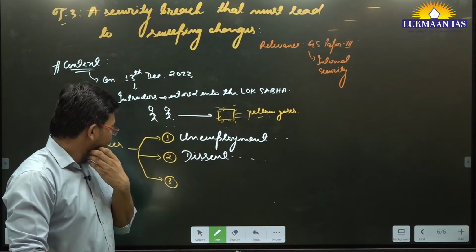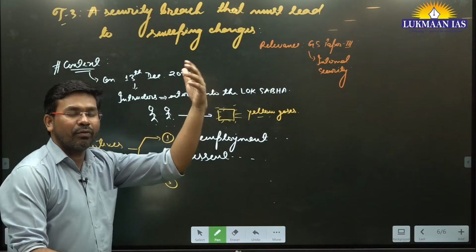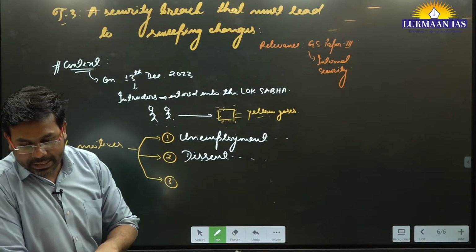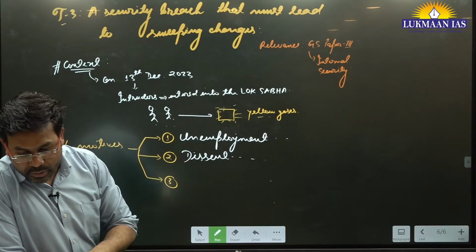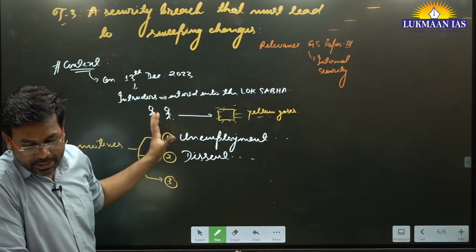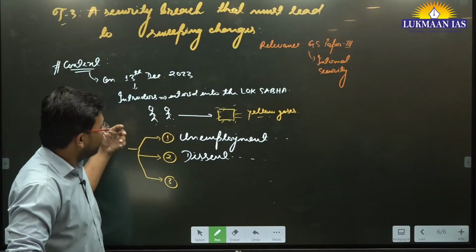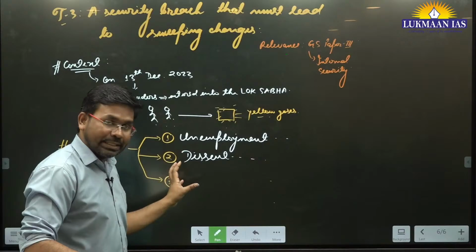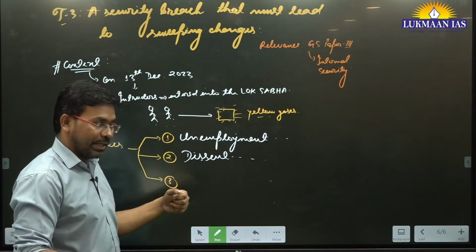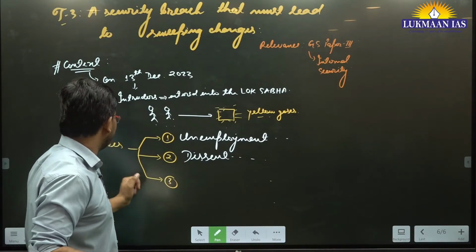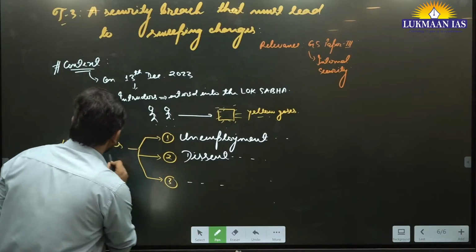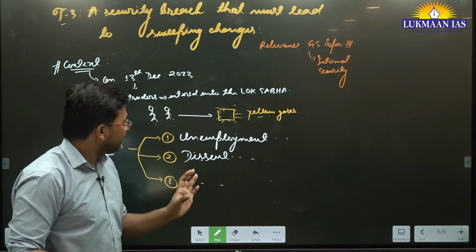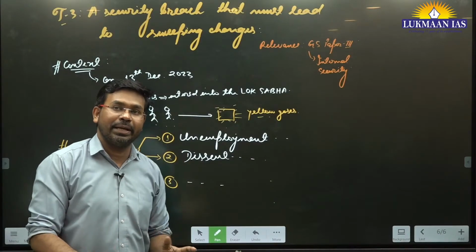For example, the rising rate of unemployment. In this article they have mentioned many things related to that. These people were trying to do dissent, and they raised the issue of unemployment, and at the same time they were educated people. This is another important point. So these are some of the motives of these persons. But here we need to understand that this has happened in the new parliament building.